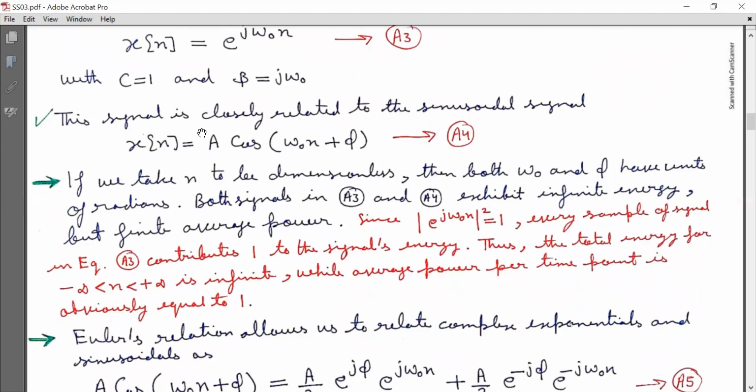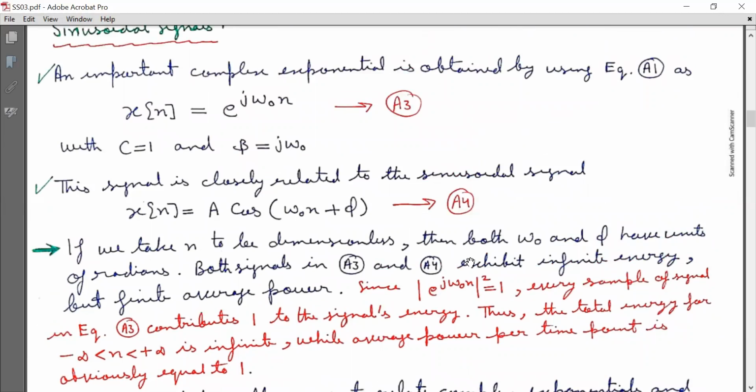And this signal is closely related to the sinusoidal signal x[n] = A cos(ω₀n + φ). If we take n to be dimensionless, then both ω₀ and φ have units of radians. Both signals, in equations A3 and A4, exhibit infinite energy but finite average power.